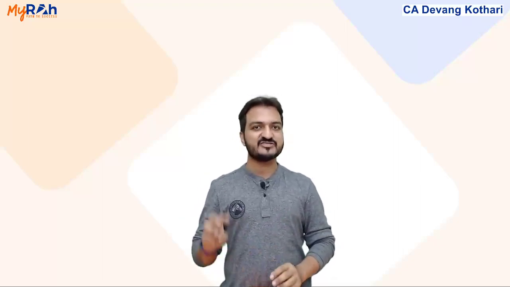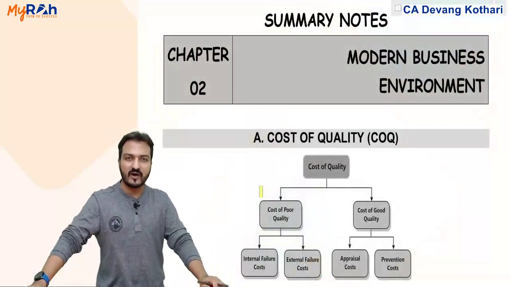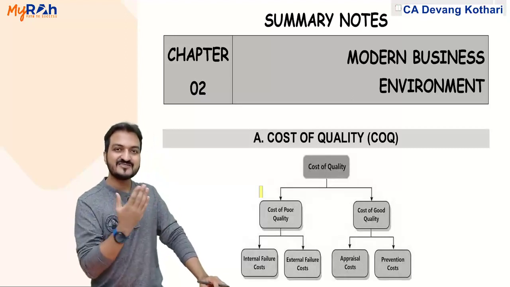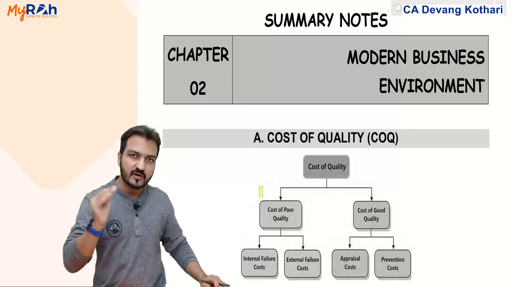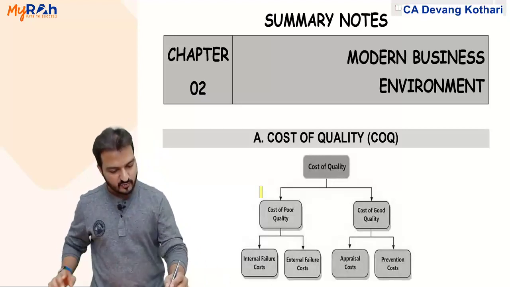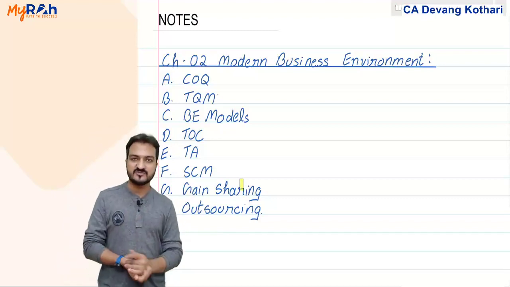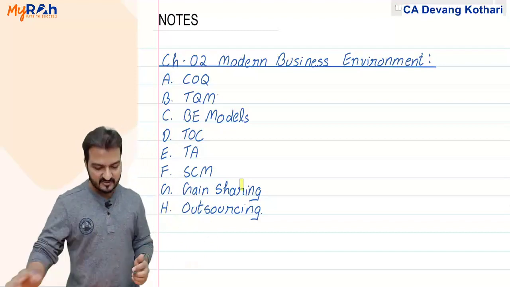Today's agenda is chapter number 2, that is modern business environment. Now the name of this chapter does not convey anything about the content of the chapter. So what is the content of the chapter? Let me show you separately here. This chapter involves these many topics, so let us see what are the topics here.